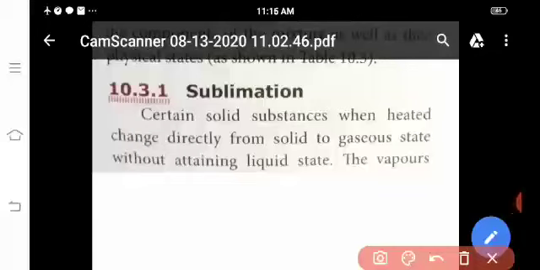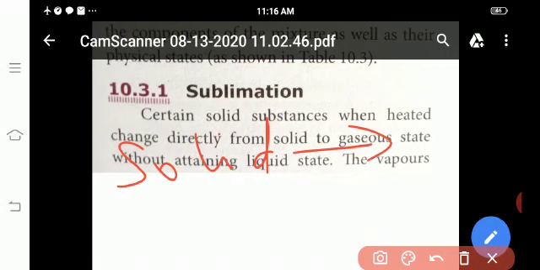Solid state, liquid state and gaseous state. Okay, physical states of matter: solid state, liquid state and gaseous state. Now the solid state substances are heated. The symbol mentions the heat.